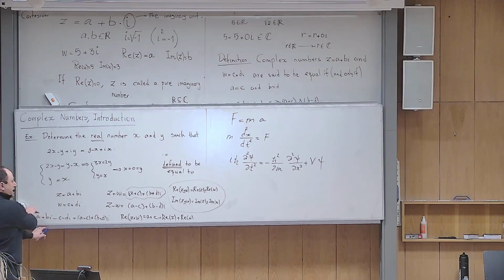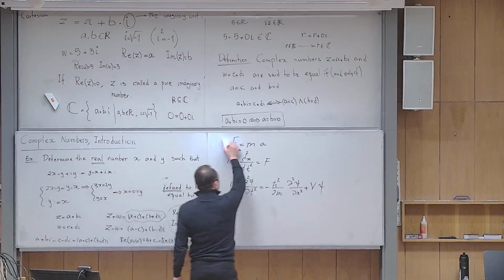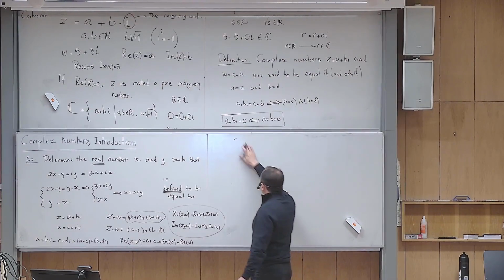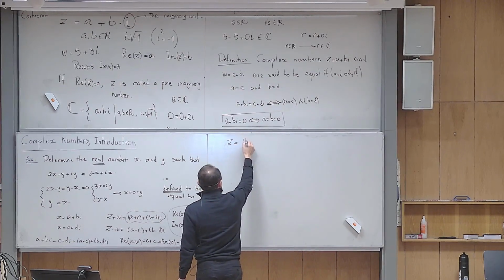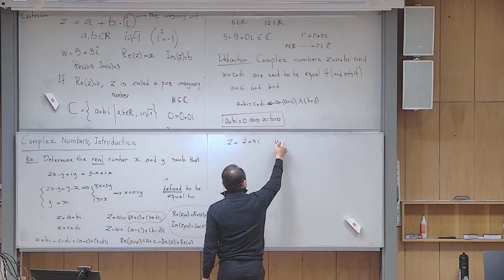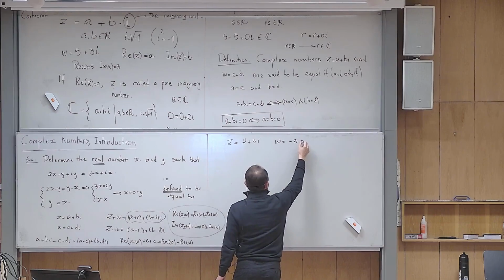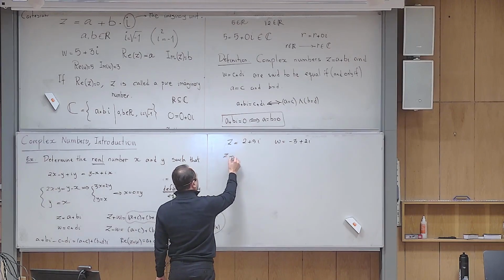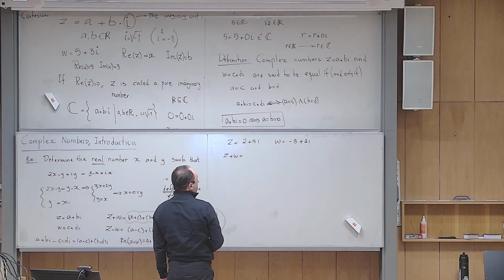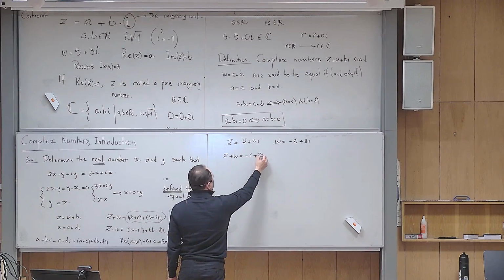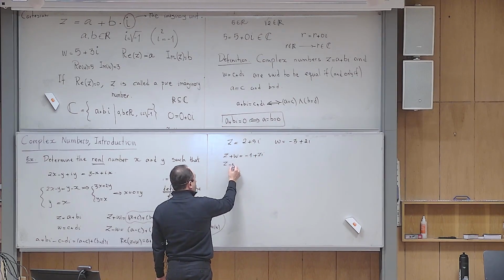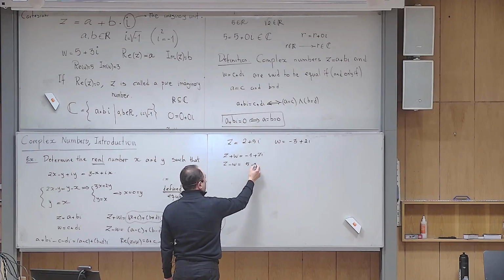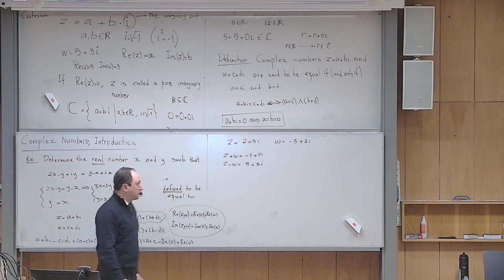I don't want to give many examples here because I think they are very simple, but let me just write one. For example, if I give you z, 2 plus 5i, and then w, minus 3 plus 2i. If I ask you what is z plus w, what is the answer in your head? Minus 1 plus 7i. Extremely simple. What is z minus w in your head again? 5 plus 3i. I'm subtracting.